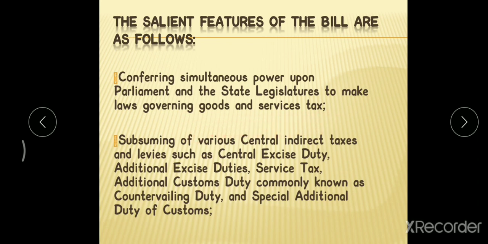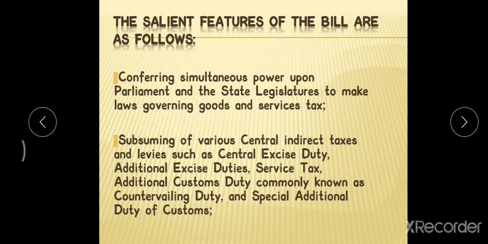According to Article 265, tax shall not be imposed except by the authority of law. Only the authority will have a right to levy and collect the taxes. The power of making laws and collecting tax will be separated between the Parliament as well as the state legislature.